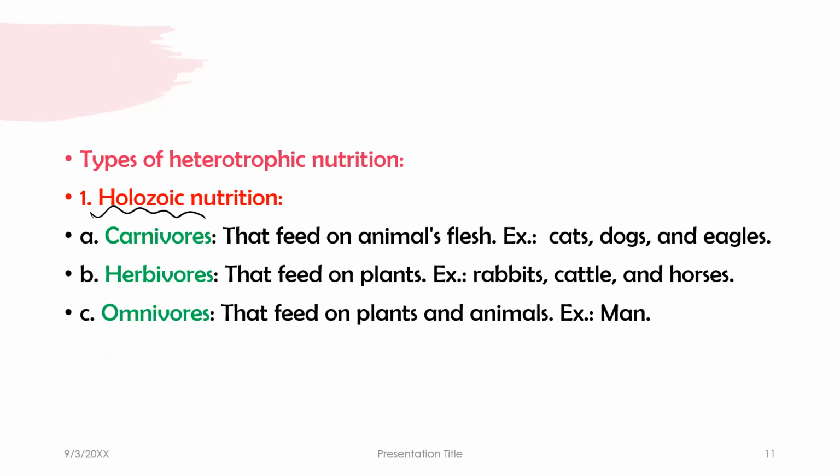Carnivores eat only animal flesh, or meat, like cats, dogs, eagles, lions, and tigers. Herbivores feed on plants, like rabbits, cattle, horses, and so on. Omnivores feed on both plants and animals, like us humans. Okay? Those are the three types of holozoic nutrition, which is the first kind of heterotrophic nutrition.